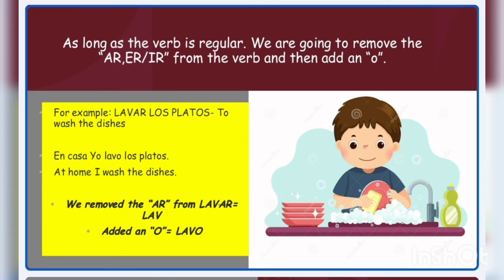So, for example, we have lavar los platos, right? Meaning to wash the dishes. So you want to say, at home, I wash the dishes. So you would simply say, en casa yo. And then we're going to remove the AR from lavar. When we do that, we end up with lav. Then we add our O, so we get lavo. So the full sentence would be, en casa yo lavo los platos. So the response, en casa yo, meaning at home I, then you put the chore. As long as it's regular, take off the AR, ER, or the IR off the verb, and then you add your O.